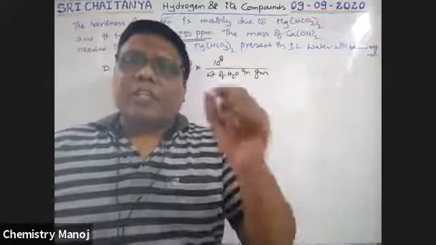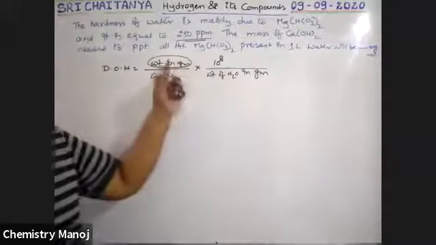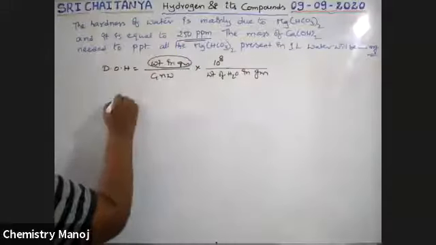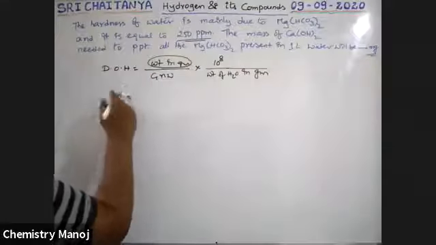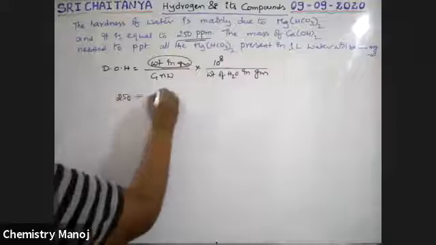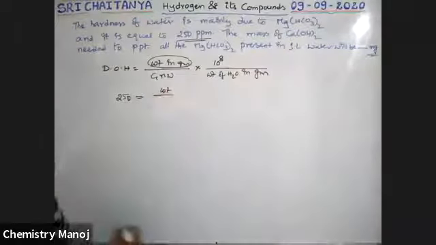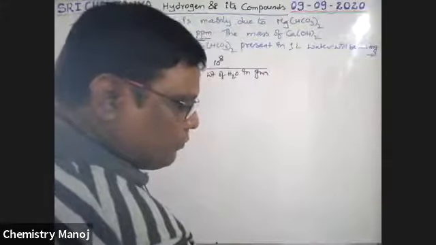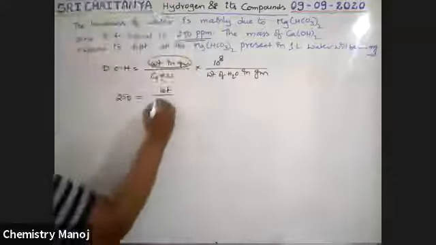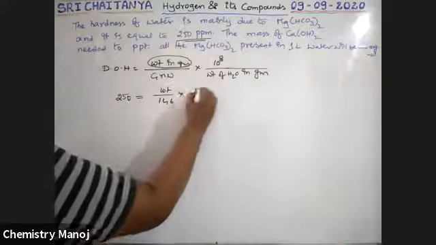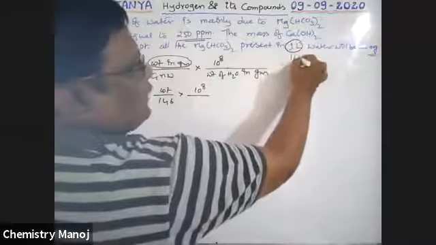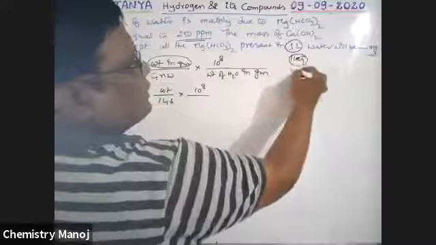First of all, how much magnesium bicarbonate is there? By using this formula, I am calculating magnesium bicarbonate. So degree of hardness is 250. 250 is equal to weight in grams by gram molecular weight of magnesium bicarbonate, which is 146, into 10 power 8 by weight of water in grams. 1 liter means 1 kg, 1 kg means 1000 grams.